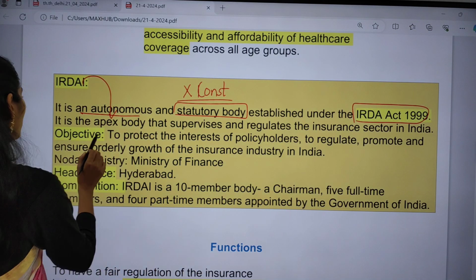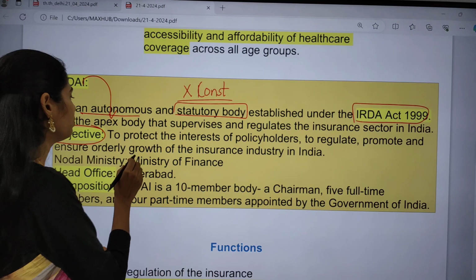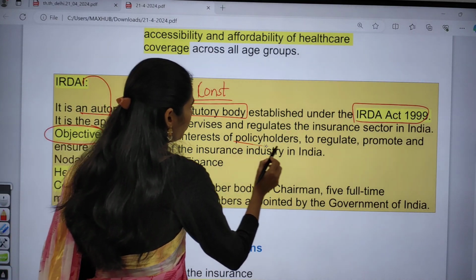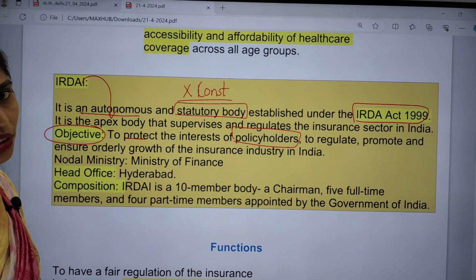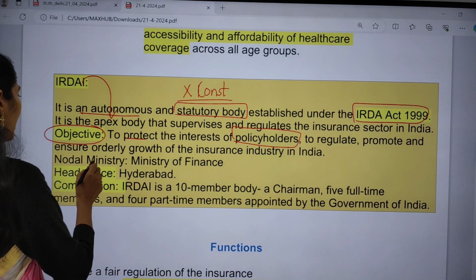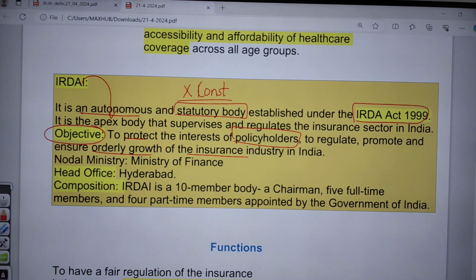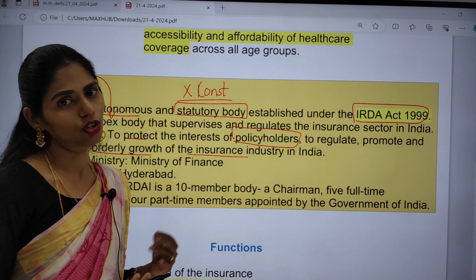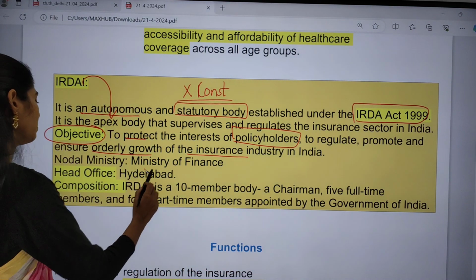And next, what is the important objective of this IRDAI? It is focusing on protecting the interest of policy holders, the people who took the policies, and on regulating, promoting and ensuring orderly growth of the insurance industry in India. And under which ministry does it come? Obviously it comes under the Ministry of Finance, and the head office is in Hyderabad.